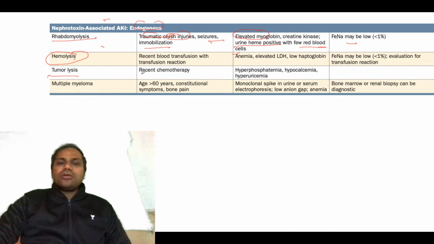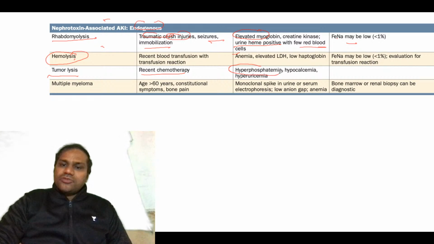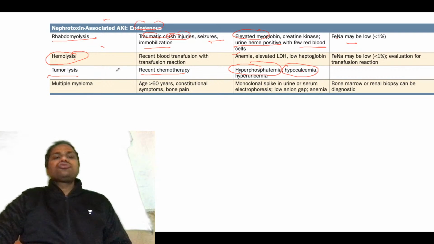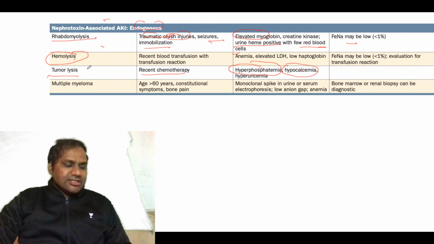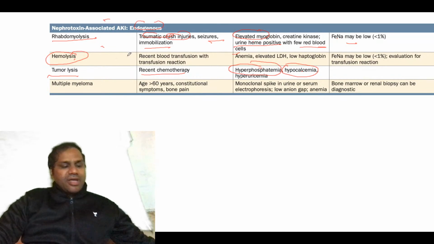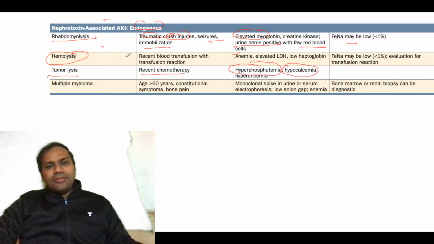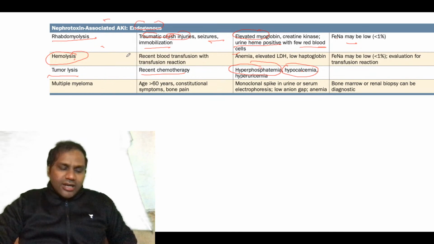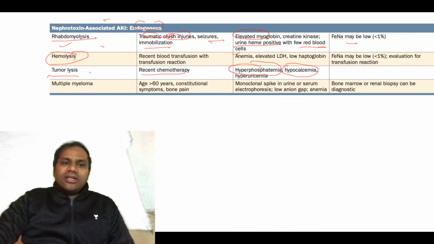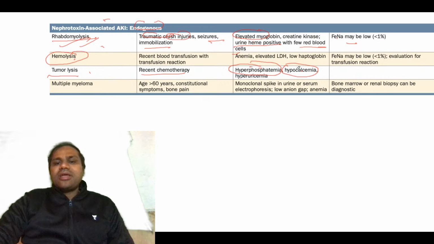Then there is tumor lysis syndrome, that is if recent chemotherapy is given. Remember, in tumor lysis syndrome there will be marked hyperphosphatemia with hypokalemia. So if you are given a history of hyperphosphatemia and hypokalemia, then you should think one of the findings will be tumor lysis syndrome. Always remember that. That is an important point you need to remember. Even in rhabdomyolysis you will see hyperphosphatemia and hypokalemia.